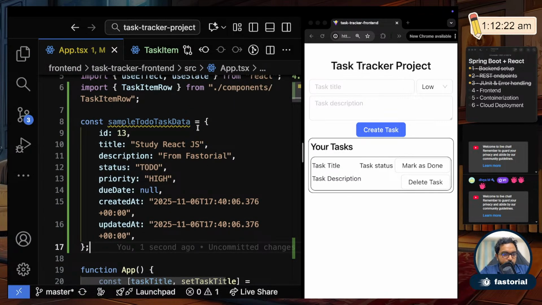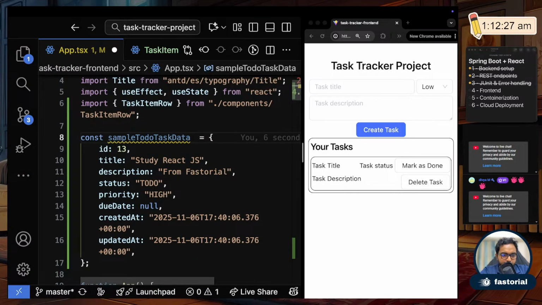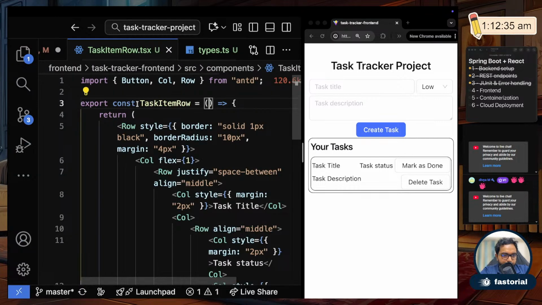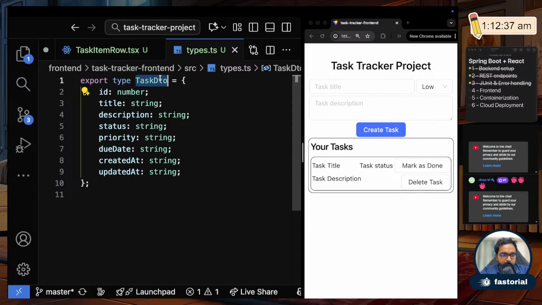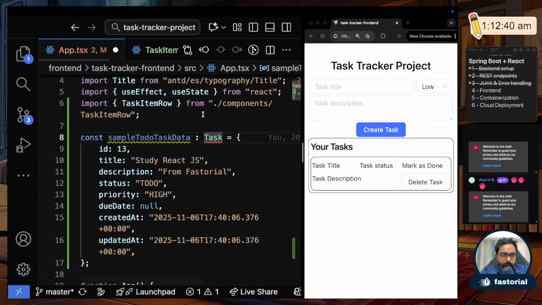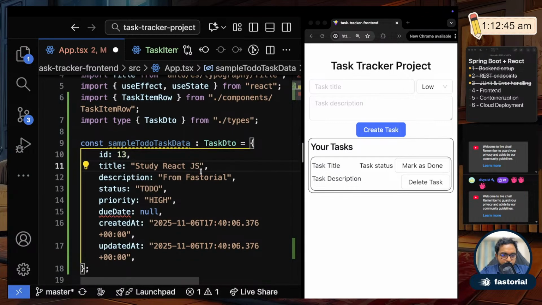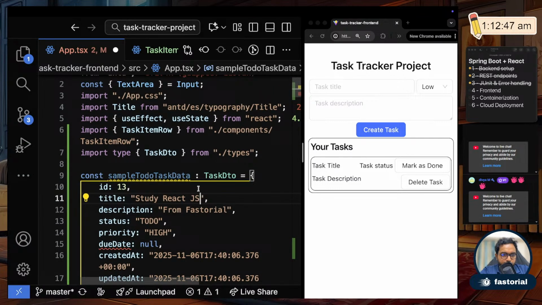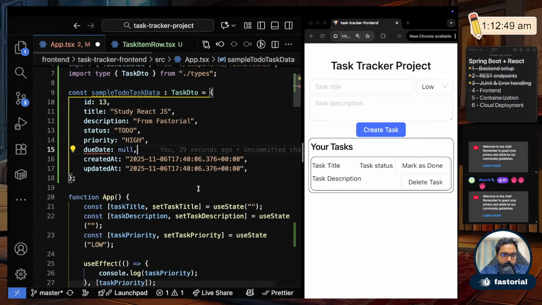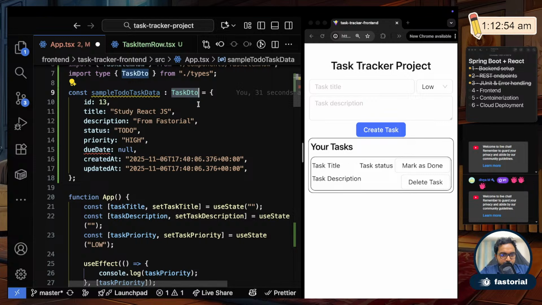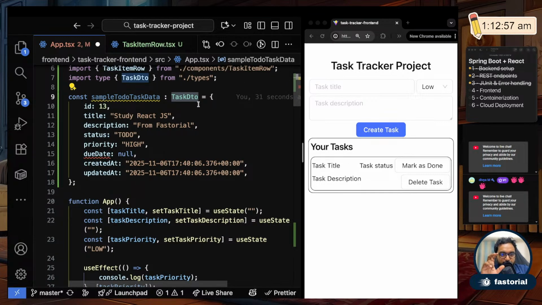And I will say the whole point of defining the schema, or the type, was to mark this as that. So I'll say that this is going to be a task item. Why is it not coming? Oh, sorry, it's a task DTO. So I just said to JavaScript that this sample to do task data is going to be of type task DTO. This is like defining a variable of type. That is the whole point of TypeScript.